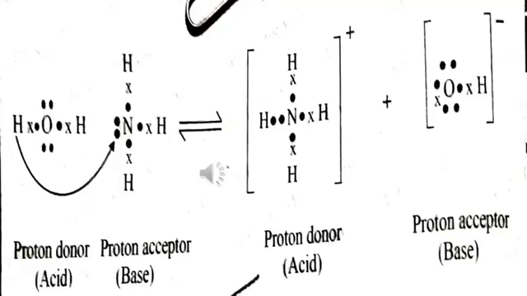First of all, come to your left hand, H2O. Hydrogen has 1 electron in its outer shell, that is shown by a cross. 2 hydrogens are attached to the oxygen. Oxygen has 6 electrons in its outer shell and they are shown by dots. Now come to NH3. Nitrogen has 5 electrons and they are shown by dots: 1, 2, 3, 4, 5. You can count. And here hydrogen has 1 electron in its outer shell and they are shown by crosses.